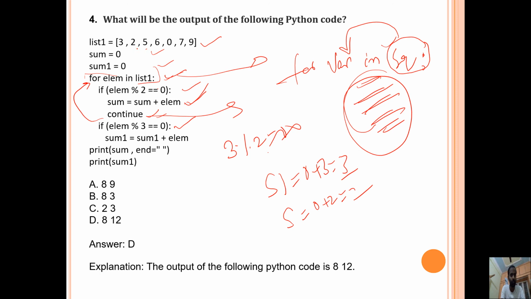Next one is 5. 5 modulus 2 equal to 0, condition is false. Next one is 3. 3 modulus 2 equal to 0, condition is true. Sum equals sum plus element. Previous sum is 2, 2 plus 3 equals 5. Continue means the statements after it are not executed. Again, 7. 7 modulus 2 equal 0. The remainder is 1, condition is false.